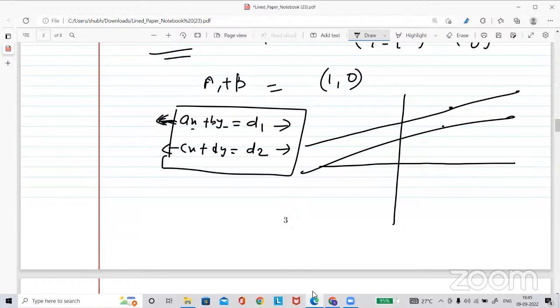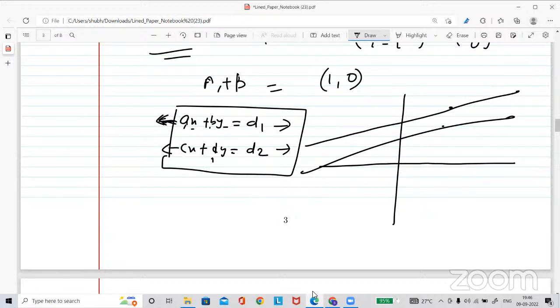Because, as you already know from coordinates, the slope should be the same. What do you mean by slope? When you write y is equal to something, both have the same slope. So the left-hand side, whatever a and b are, c and d will be some multiple of a and b.